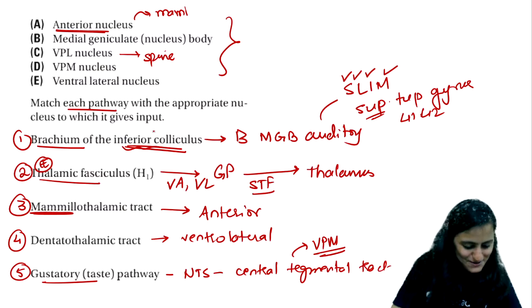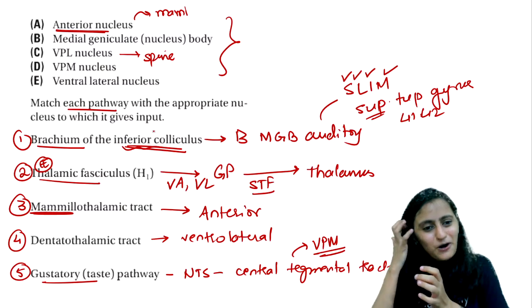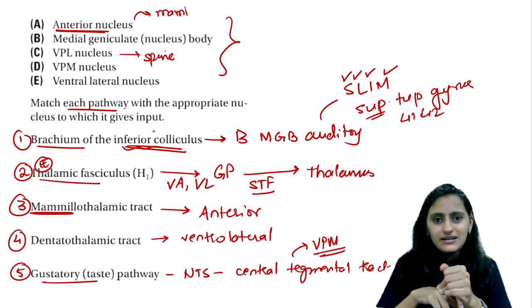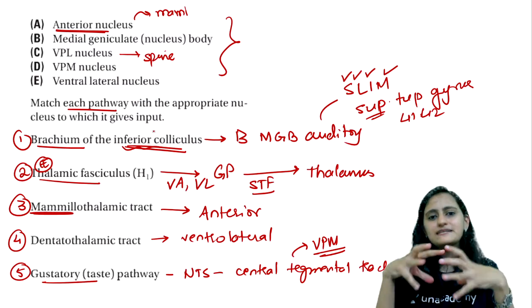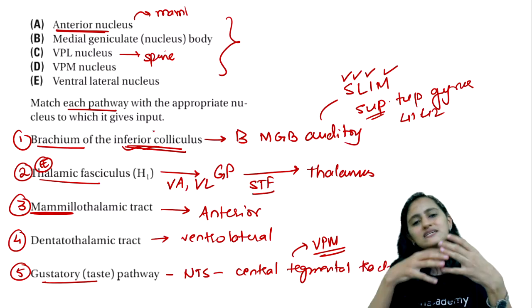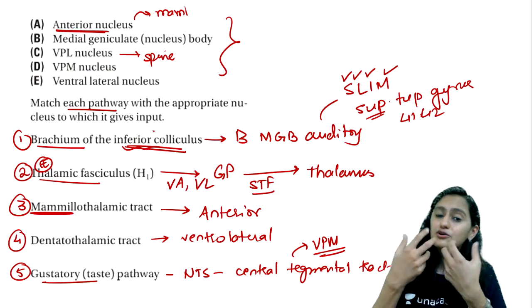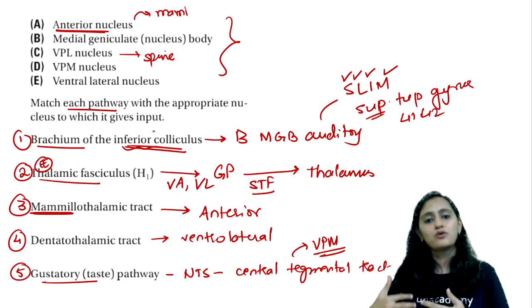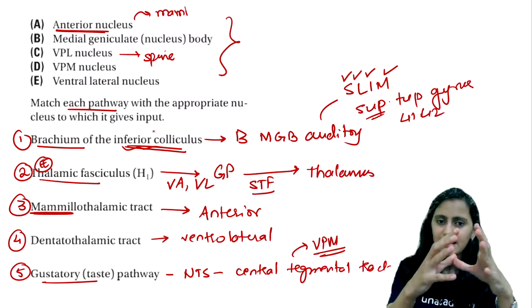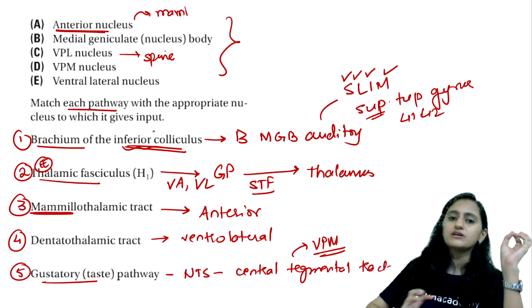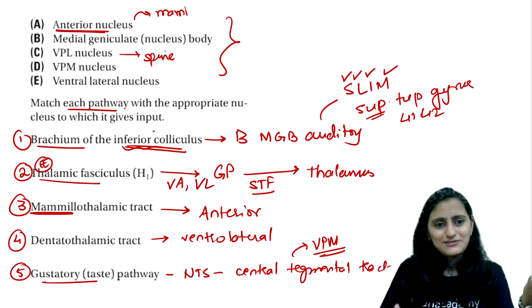Yes. So that was all about the thalamus. I hope it is now easy to remember the various nuclei and the connections, right? So anterior, mammillary, Papez, cingulate. Dorsomedial is medial temporal sclerosis. You have to remember, it is the amygdala. It is the limbic system, controls the emotions. And ventral, you have anterior, lateral and posterior. Anterior is from the basal ganglia, lateral is from the cerebellum and basal ganglia, and posterior is from the main sensations in the body. So it is as easy as that to remember your connections.